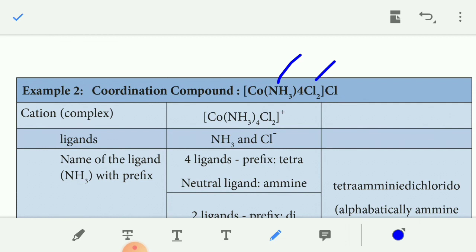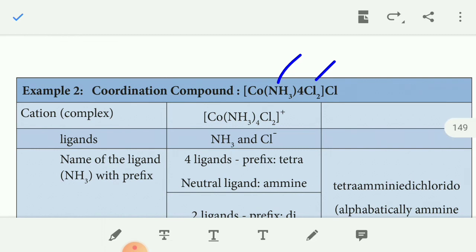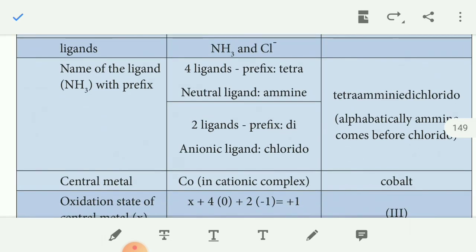If more than one type of ligand is present in a complex, we name them in alphabetical order. The name of the ligand NH3 with its prefix: there are 4, so tetra. Ammonia is a neutral ligand, so it is ammine.